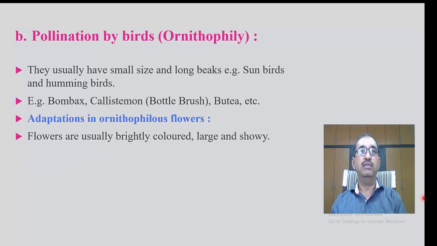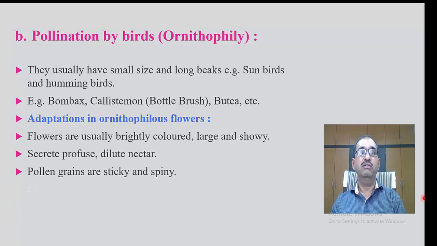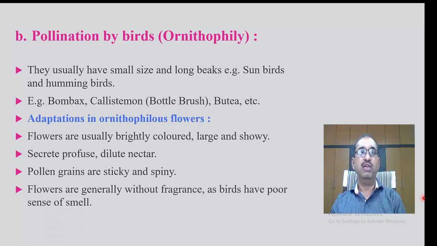Flowers are usually brightly colored, large and showy. They secrete profuse dilute nectar. Pollen grains are sticky and spiny. Flowers are generally without fragrance as birds have a poor sense of smell.